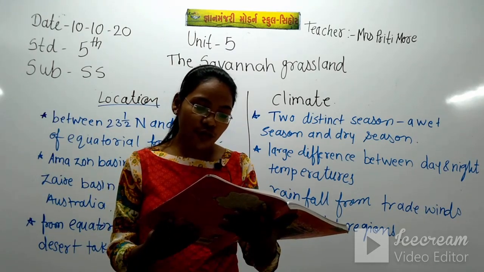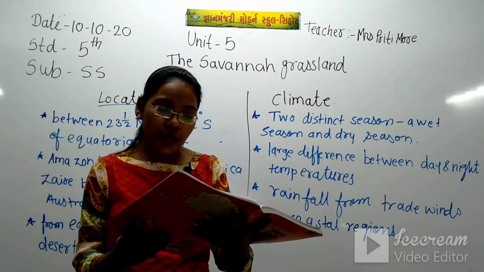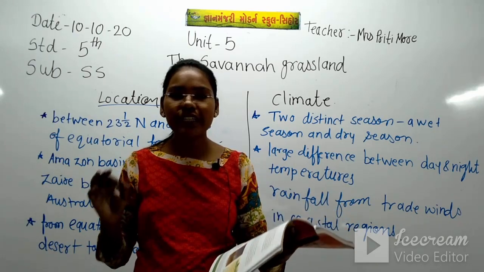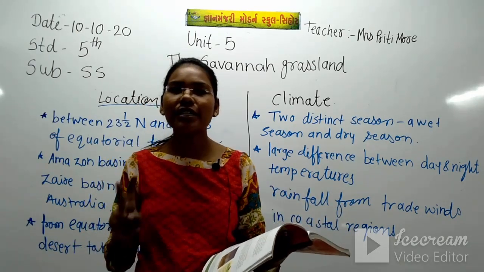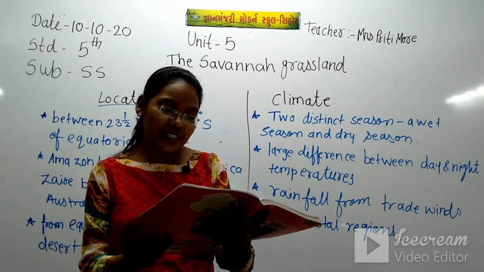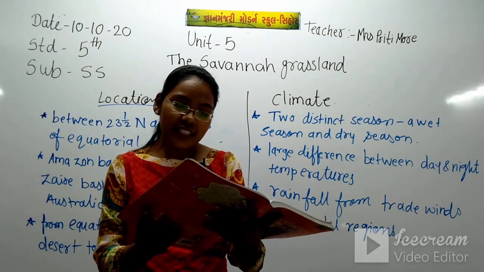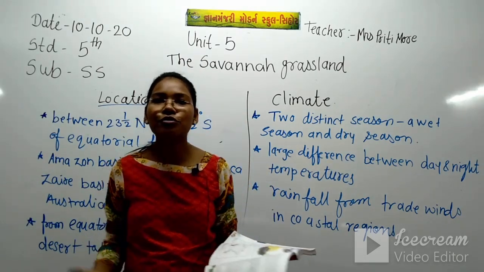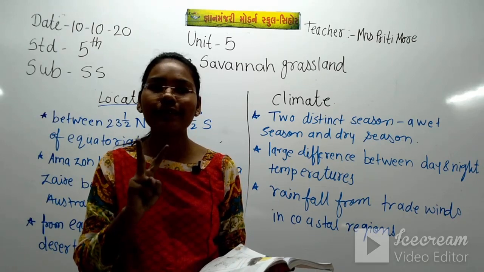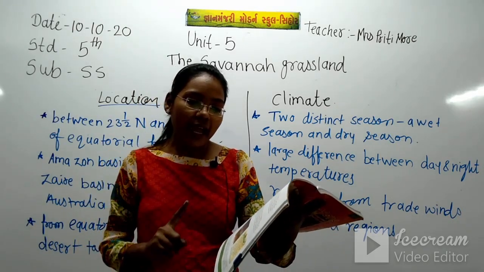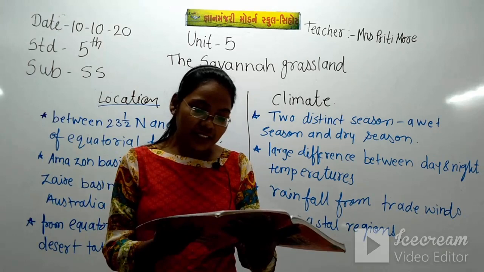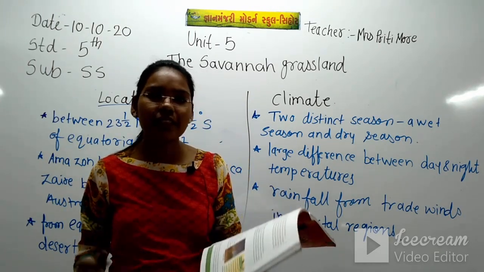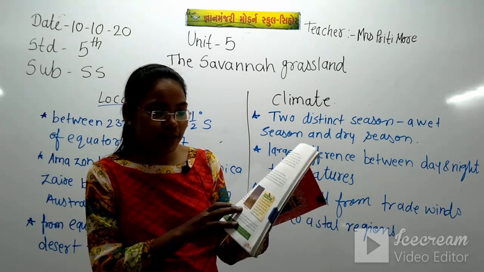Trees that can store water such as baobab trees grow here. Then acacia and baobab trees are there. These two main trees grow in the grassland region, and these trees have the ability to store water. So the two main trees are there, acacia and baobab trees. The trees are flat topped or umbrella shaped. You can see the baobab tree.